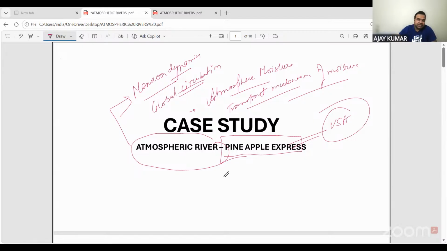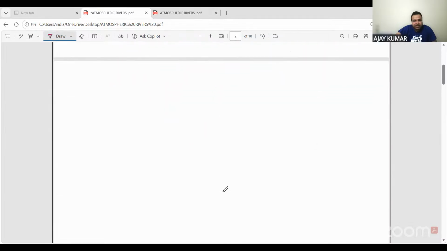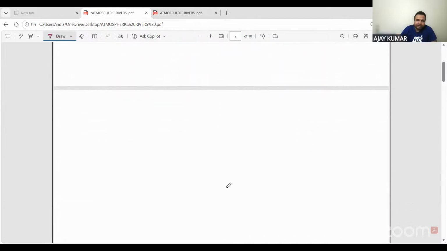So generally what we have seen in climatology, you might have already studied कि भाई suppose this is a water, ठीक है, and this water evaporates, clouds are formed, and these clouds are unleashing the rain. But this is a very small area, or we can say this is a case of a microclimate, जहां पे एक जगह से पानी उठा, rises up, and it starts unleashing rain in the same area. Same area मतलब अगर दिल्ली से पानी उठा तो that can cause rain in Pakistan or in Bihar or Uttar Pradesh. That is a small area, microclimate area.